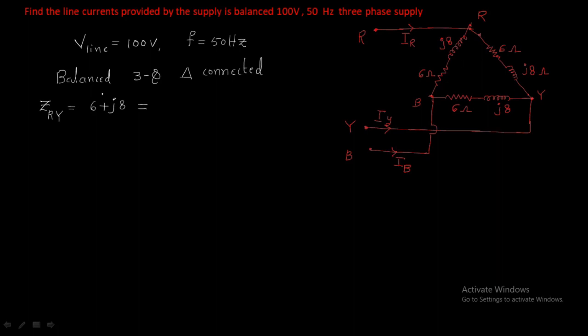This is the first phase. The second phase, take it as ZYB. The third phase, ZBR. Look here: the first phase is RY, the second phase is YB, the third phase is BR. So 6 plus j8 has magnitude 10, at an angle of 53 degrees.